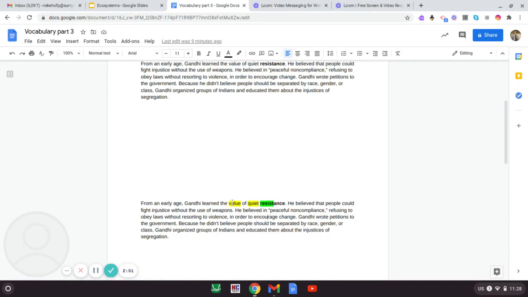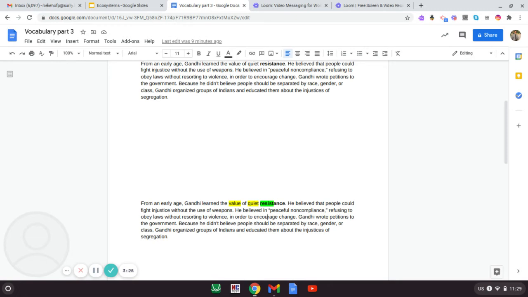And then I have the word value highlighted because after I figure out if a word is an action, a thing, or a description, I need to figure out if it's positive or negative. And I'm going to say that this has a positive meaning the way that it's used because of the word value. Value is usually about how much something is worth, and he learned the value, so that sounds like it's something good. Now I'm going to look inside this word, and I've highlighted part of it in green because I see inside that word resist.